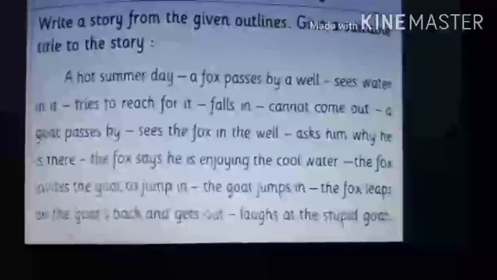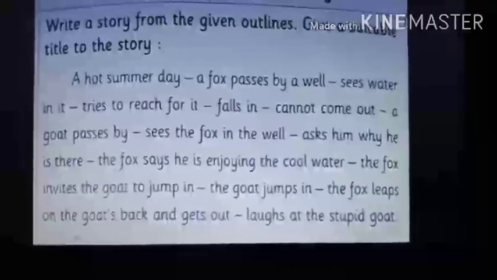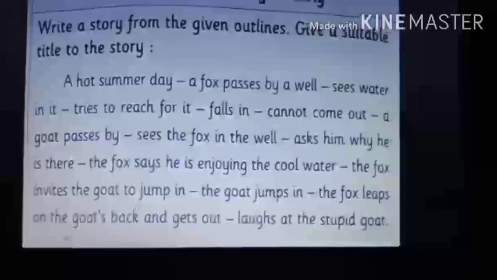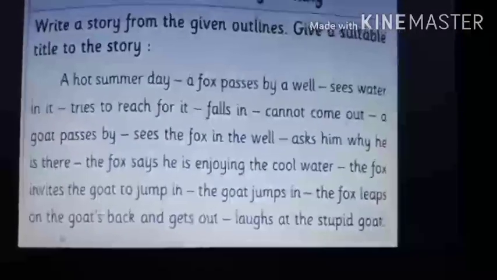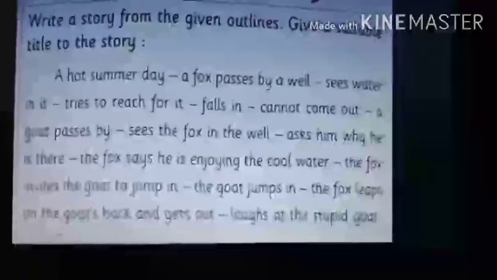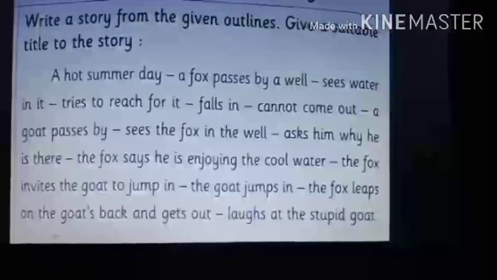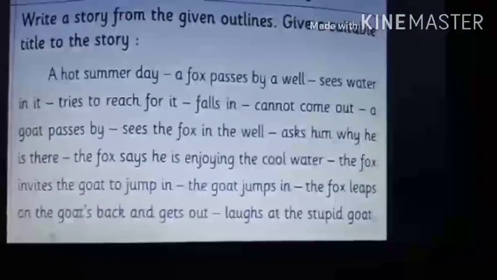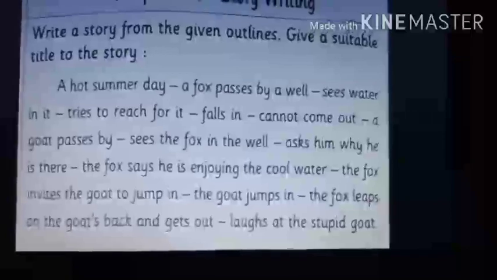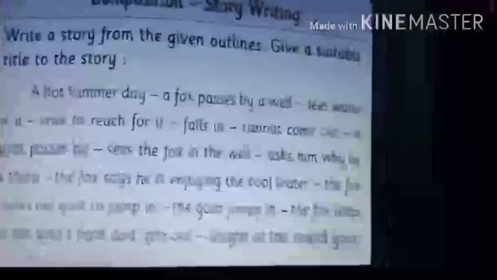The fox says he is enjoying the cool water. The fox invites the goat to jump in. The goat jumps in. The fox leaps on the goat's back and gets out, laughs at the stupid goat. So these are some outlines of the story. You can take a screenshot and try to write it in your rough book or any other book. Okay, students.